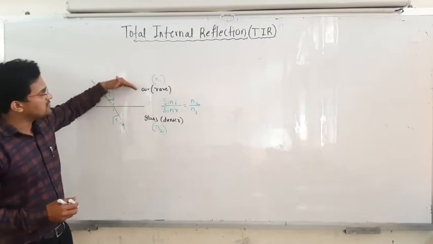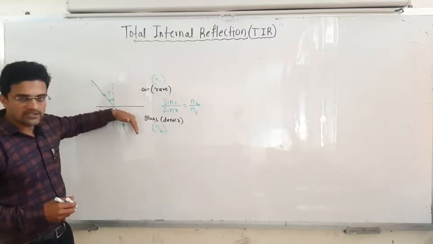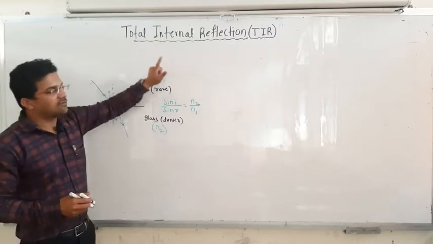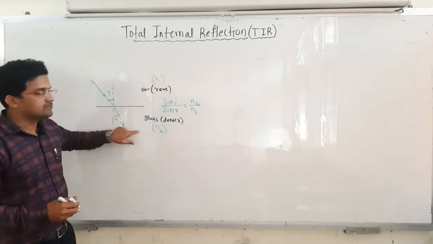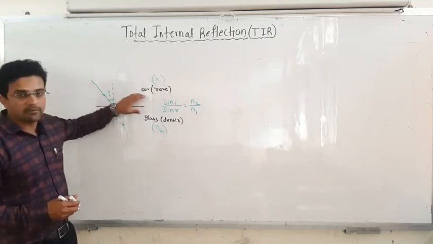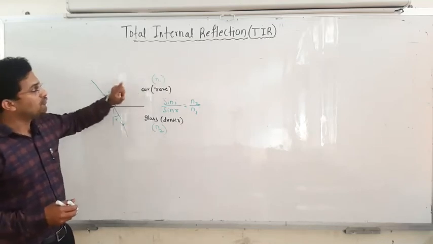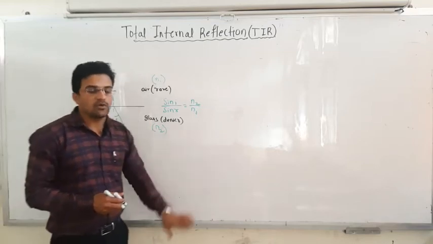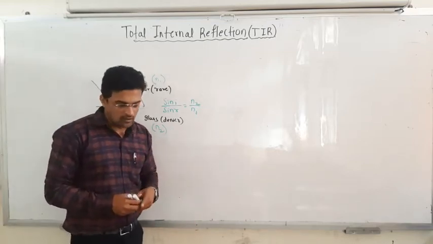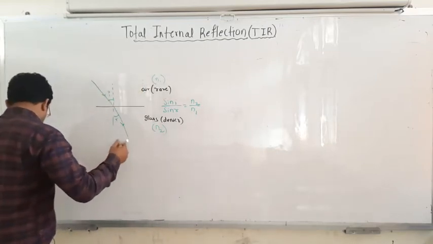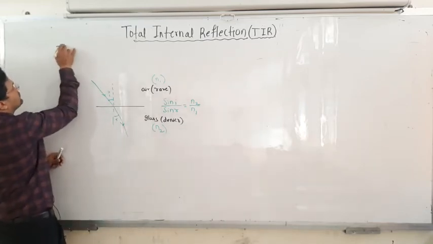Here the light is traveling from the rare to denser medium, but in total internal reflection, if the light travels from the denser to rare medium, what will happen? That phenomenon occurs, and that phenomenon is known as total internal reflection, okay. So first of all I will write down the definition. The phenomenon in which